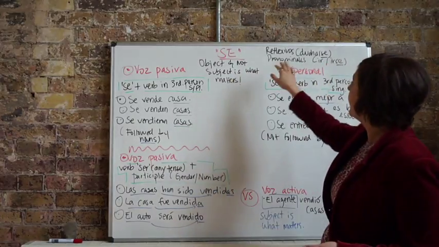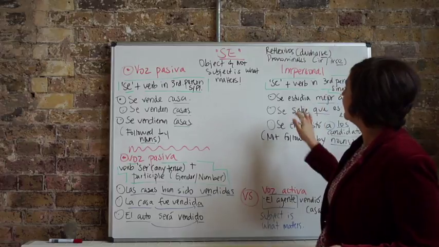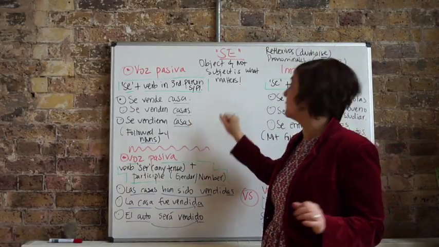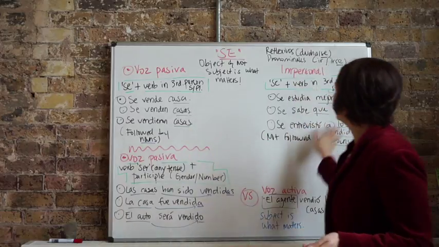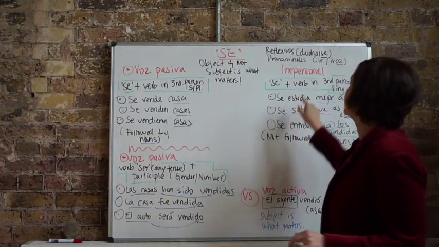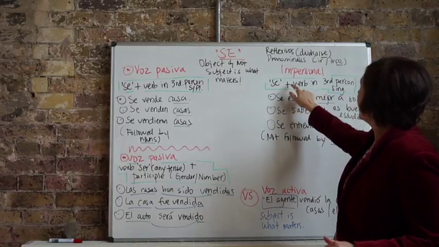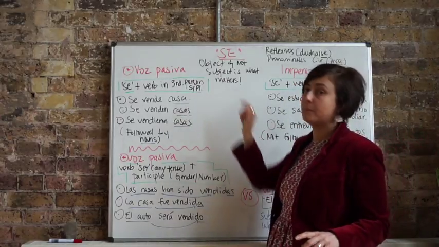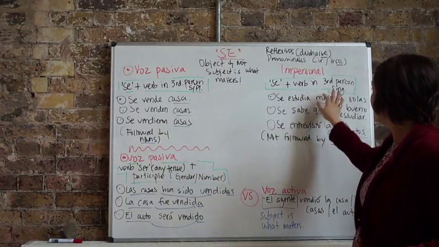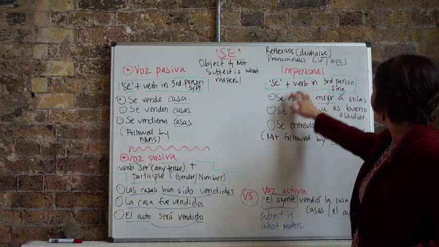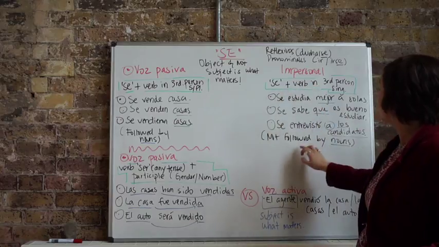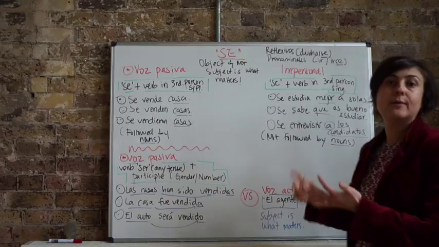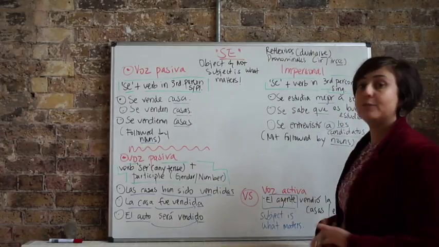We're going to see the se with impersonal constructions, which, to be honest with you, they're pretty much the same. The only difference with this construction, well, there's 2 differences, is that the se is also followed by the verb, but in third person singular, not in third person plural. And also, what follows the construction of se plus the verb is not a noun, like in this case, but it can be anything but a noun: a person, a verb, an adverb, okay?